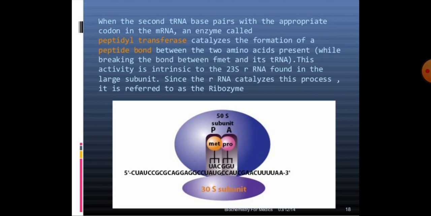When the second tRNA base pairs with the appropriate codon in the mRNA, an enzyme called peptidyl transferase catalyzes the formation of a peptide bond between the two amino acids present, meanwhile breaking the bond between formylmethionine and its tRNA that is attached at the P site. This activity is intrinsic to the 23S ribosomal RNA found in the large subunit of the ribosome. Since the rRNA catalyzes this process, it is referred to as a ribozyme.